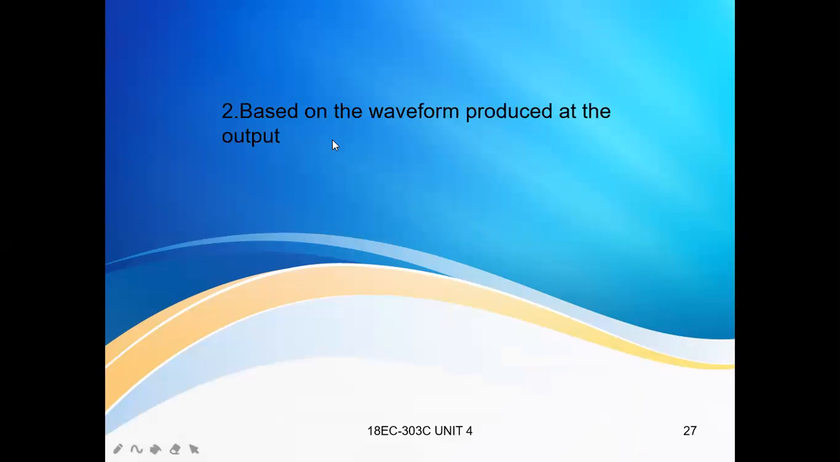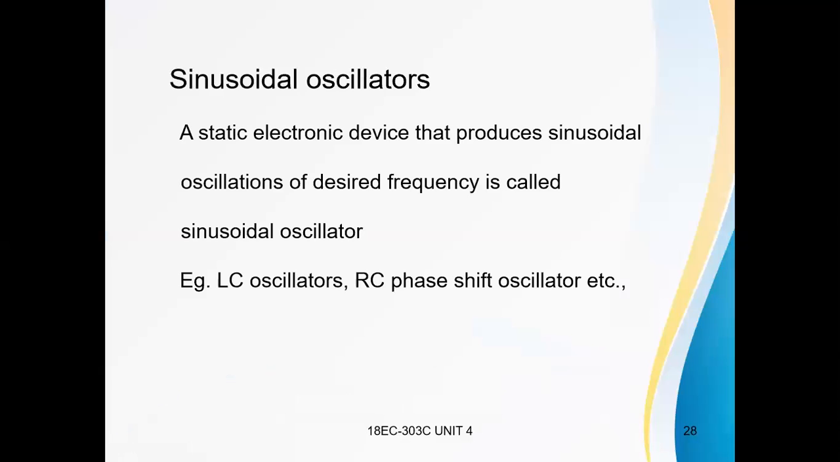Based on the waveforms produced at the output, on the shape of the output signal, oscillators are classified into sinusoidal oscillators, non-sinusoidal oscillators, sweep circuits, and resonant circuits. What is a sinusoidal oscillator? A circuit which produces a sinusoidal waveform is called a sinusoidal oscillator. Examples of sinusoidal oscillators are LC oscillators and RC phase shift oscillators.